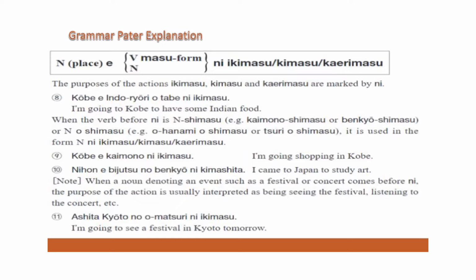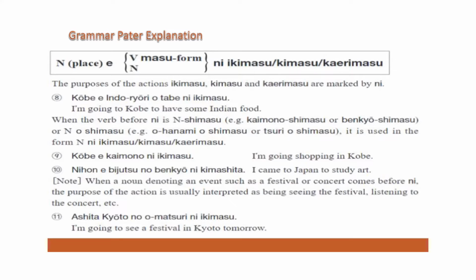The first pattern is related to purpose. Here I think it's the first time we are using two verbs in a sentence. The basic sentence is ikimasu, I'm going somewhere. There are three verbs: ikimasu, kimasu, kairimasu, going, coming, and returning. They show the movement from one place to another place. So here we use these three verbs again.